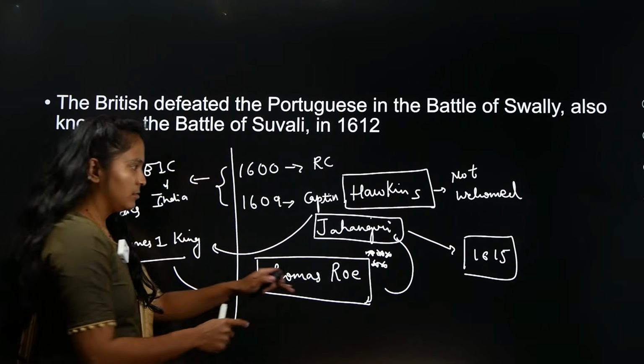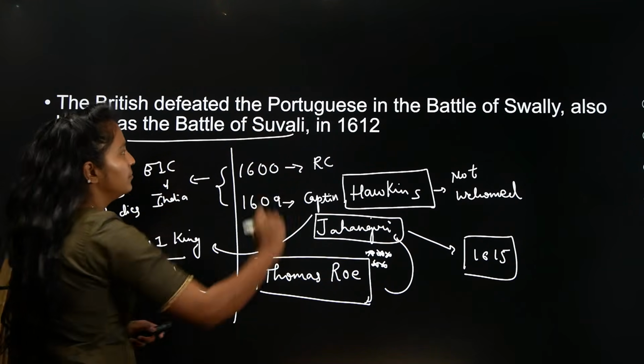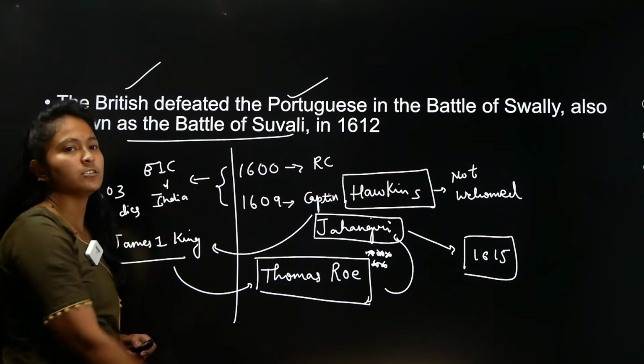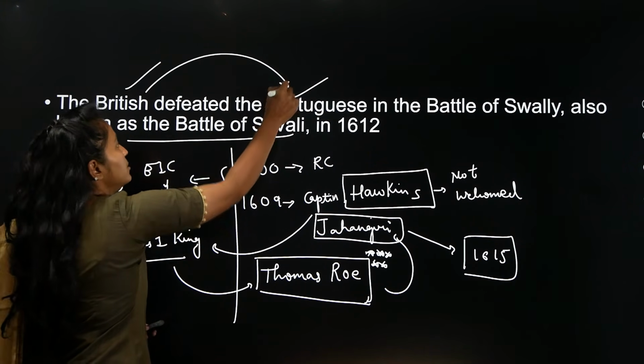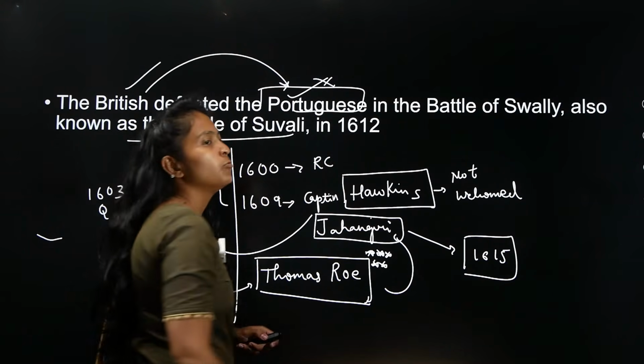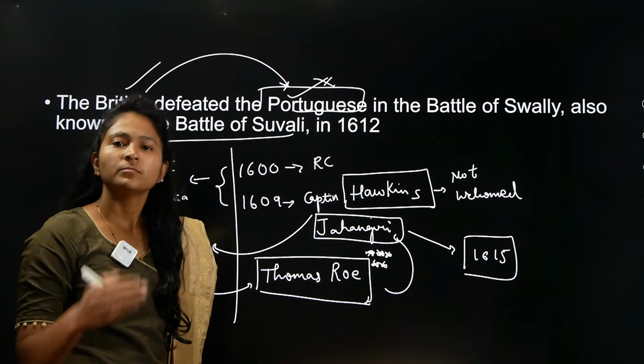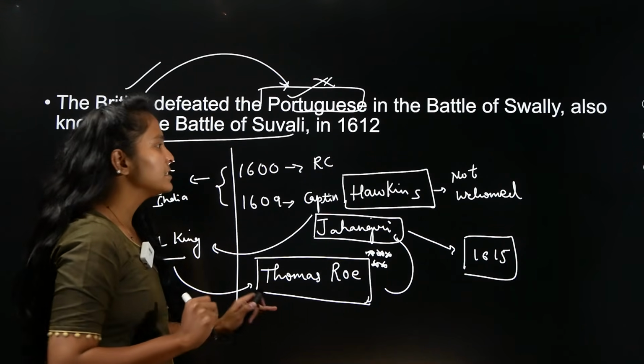And here you can see that there is a battle between the Portuguese and the British, wherein the British were able to defeat the Portuguese, and this is how Portuguese rule comes to an end over here. And they were able to have their factory. This is basically what happens.